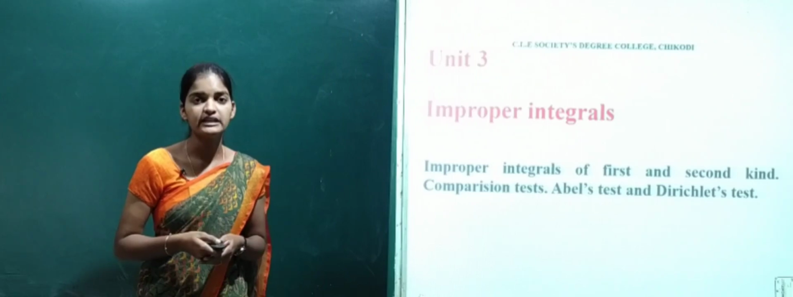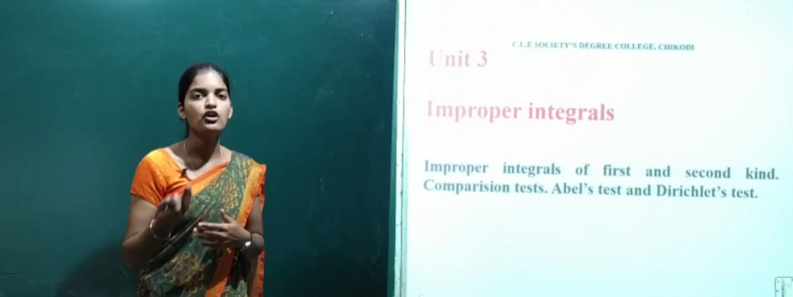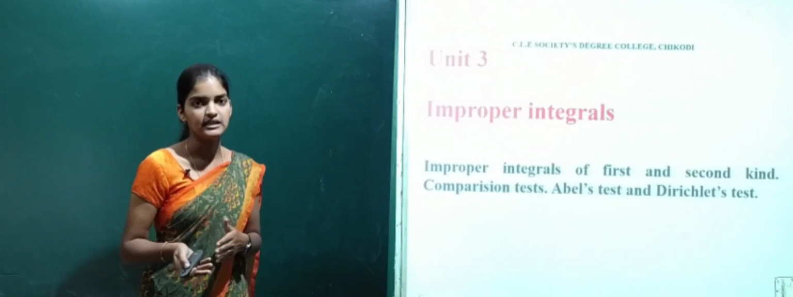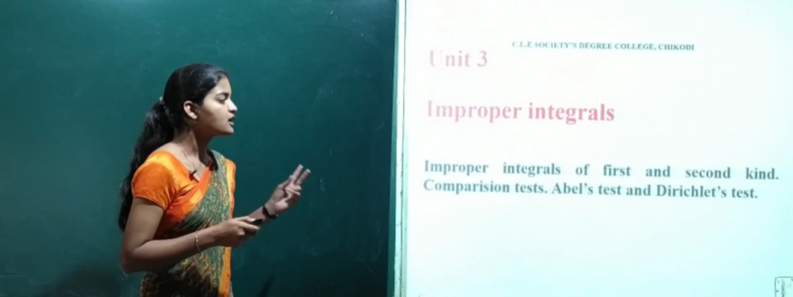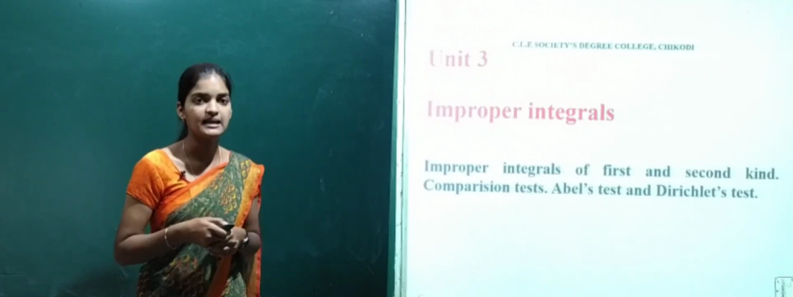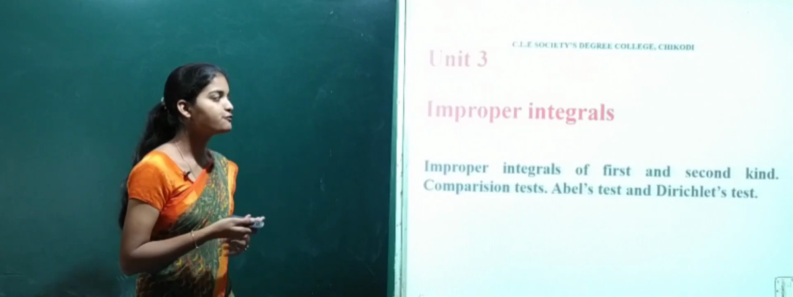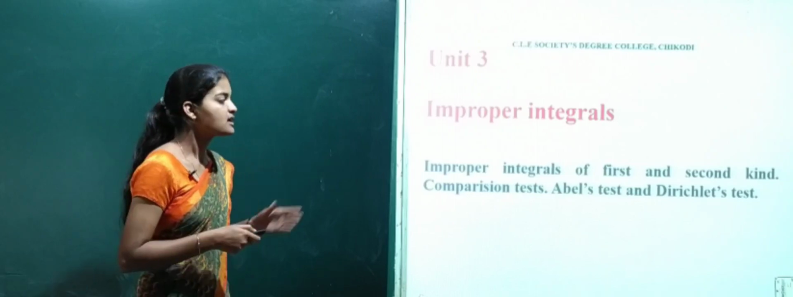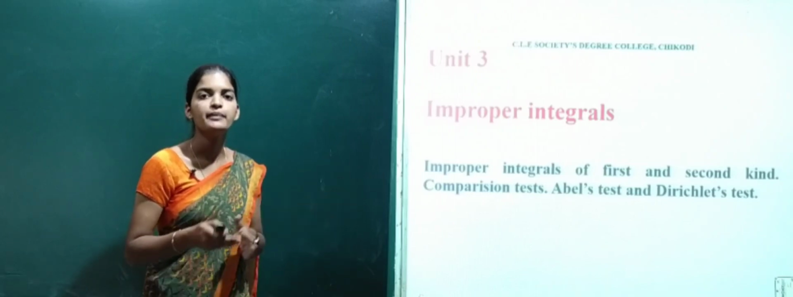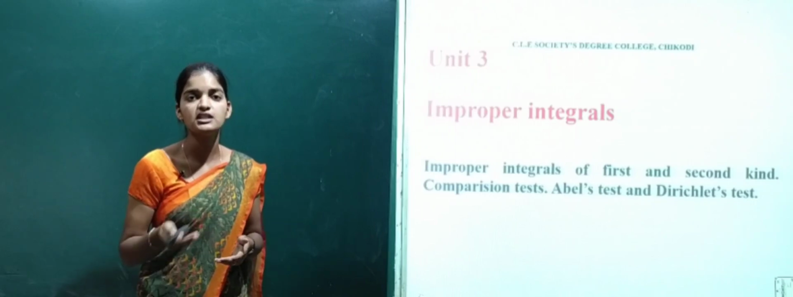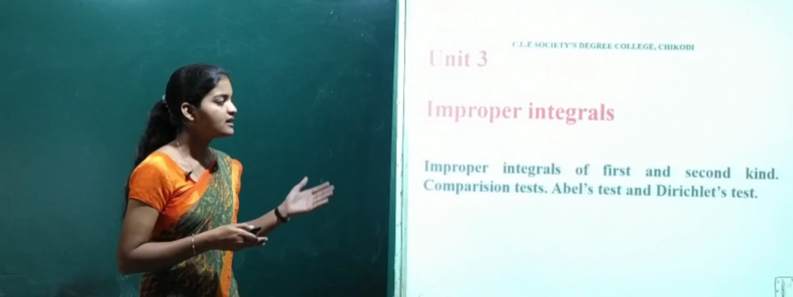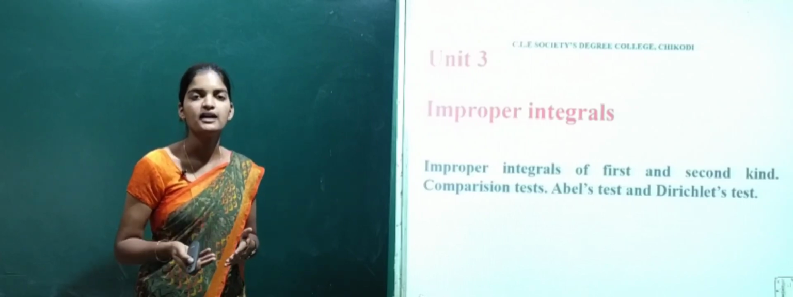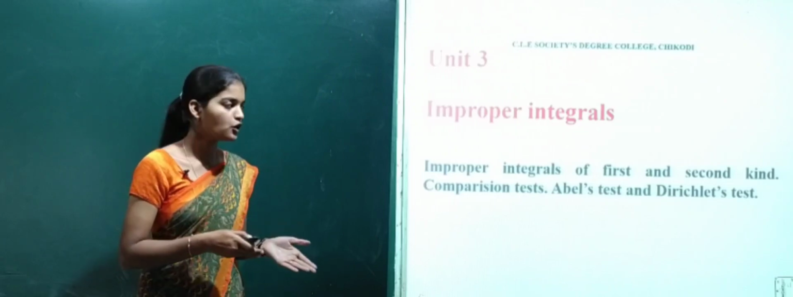You know definite integrals, and whenever either the lower limit or the upper limit tends to infinity, those integrals are called improper integrals. In this unit 3, there are improper integrals of the first and second kind. Both we will see, that is, what the first kind of improper integrals is and what the second kind is. Next, comparison tests are there. By using a comparison test, we will see whether an improper integral is convergent or not. And then there are Abel's test and Dirichlet test. These 2 tests are also important to determine whether a function or integral is convergent or not.